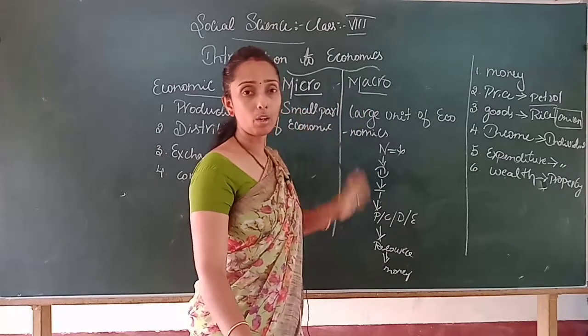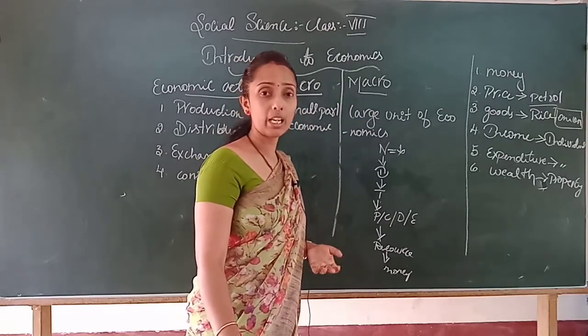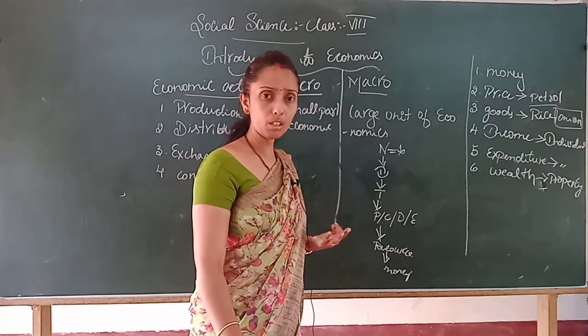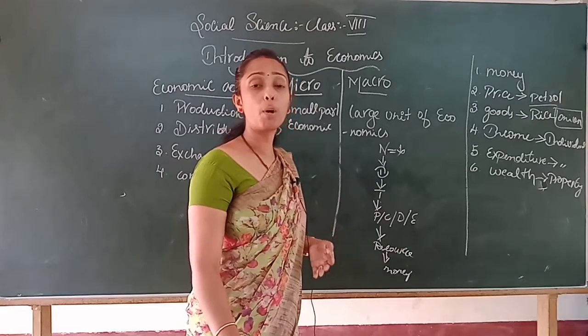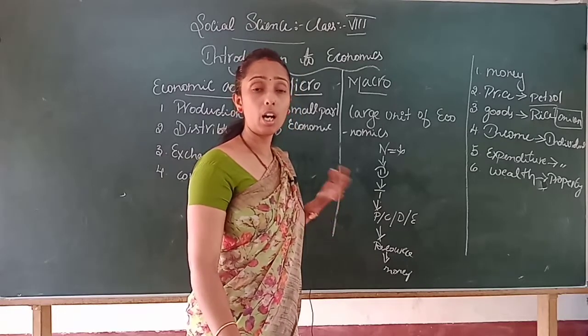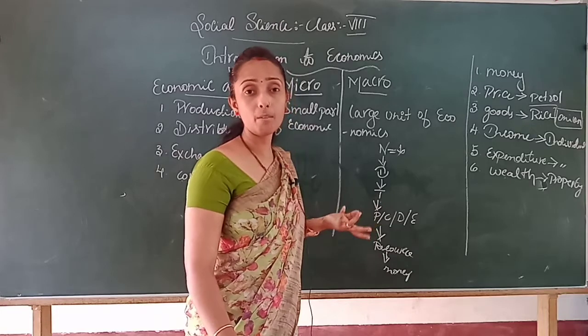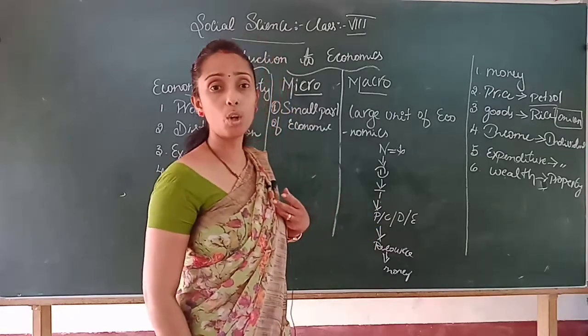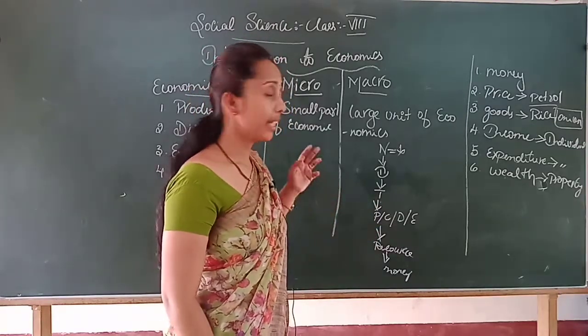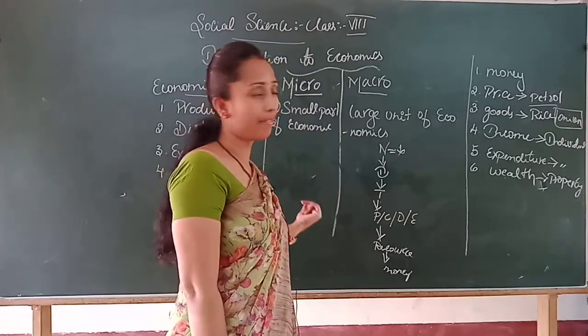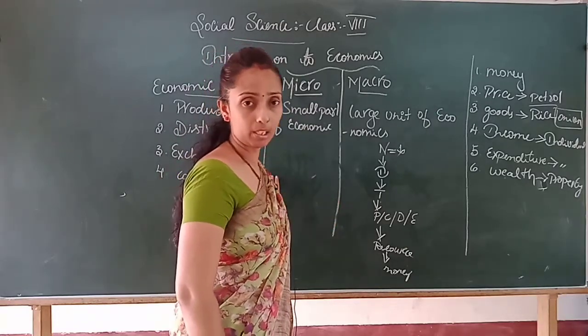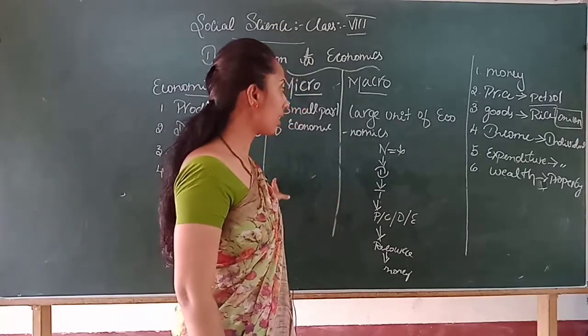Because when macroeconomics studies, it studies both the problem and the solution, and the possibility of further problems arising and what the remedies for those problems are, can be studied with the help of macroeconomics.